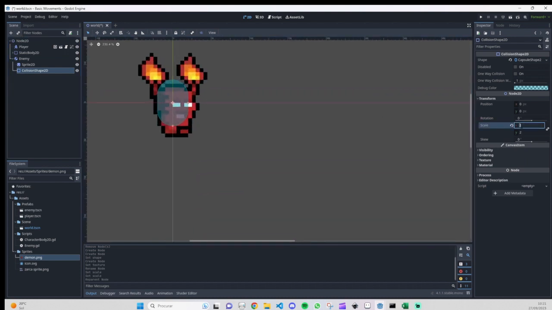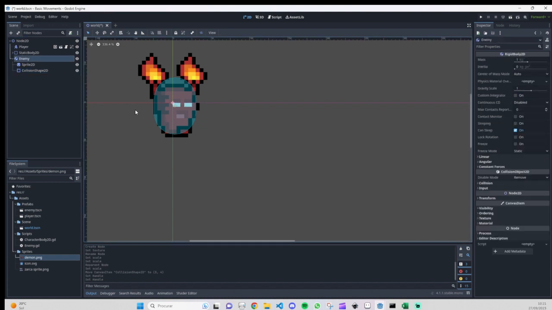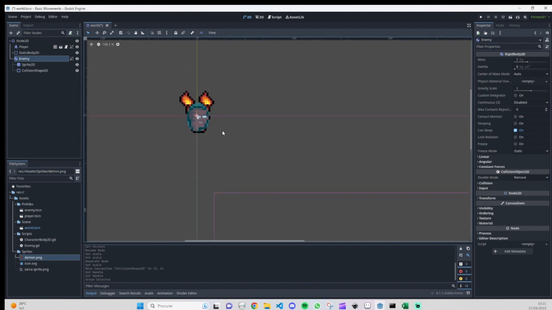Let me put my collision in front of our enemy. I think the scale will be 3, and now just move it around a little bit, more like this. For our rigid body, we already have everything. I will press Ctrl G to group everything.